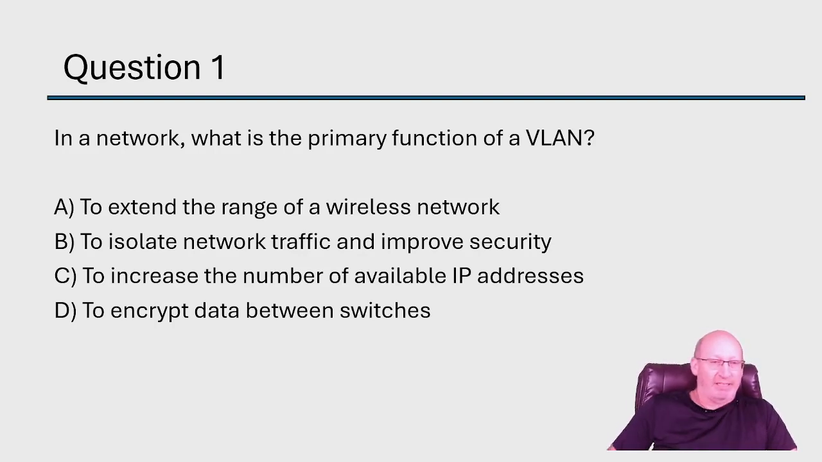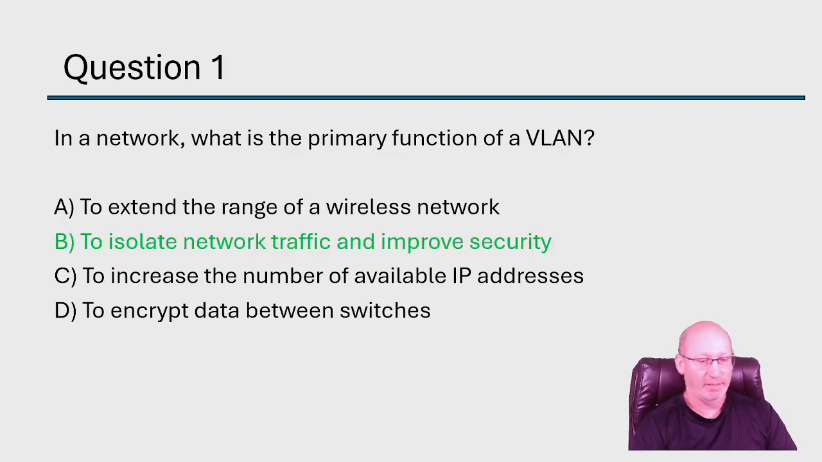To extend the range of a wireless network, or to isolate the network traffic and improve security. Well, if you guessed A, I'm afraid you're incorrect. We are definitely not doing anything with VLANs when it comes to wireless networks. Not a primary motivator in VLANs. VLANs isolate our networks, and what we're really using it for is network segmentation. Network segmentation means that we can remove our network from another network so they're not communicating. We can do a lot of cool things with it. But to isolate network traffic and improve security is our correct answer. There it is, B.